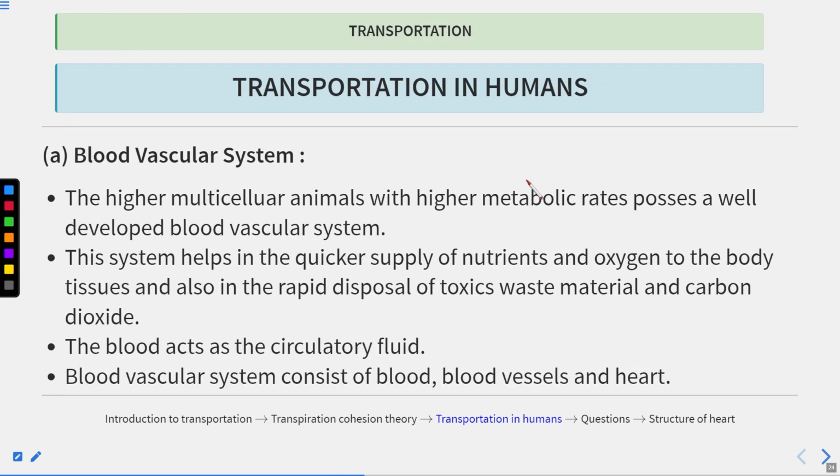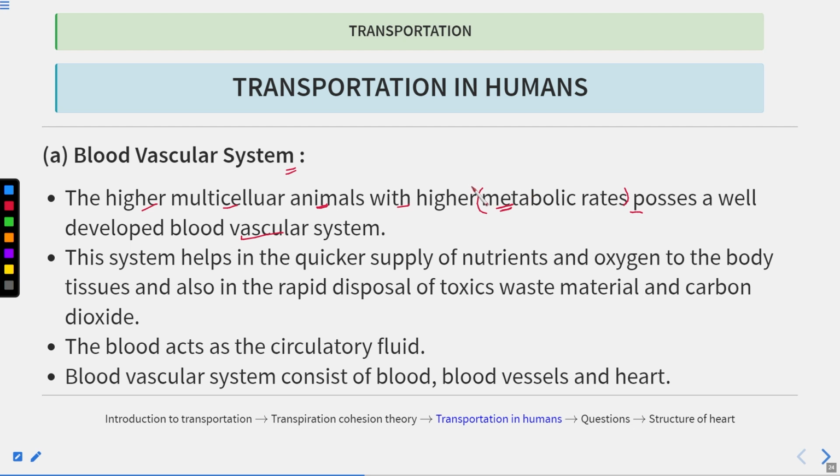Now let's talk about the blood vasculature system first. The higher multicellular animals with higher metabolic rate possess a well-developed blood vasculature system. Now, why are we talking about the metabolic rate? Because if a person has a higher metabolic rate, then it requires a very well-developed vasculature system.